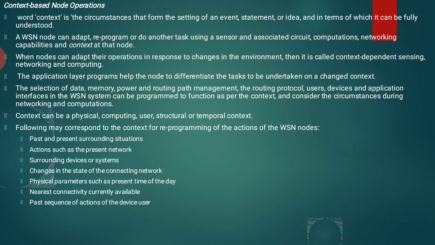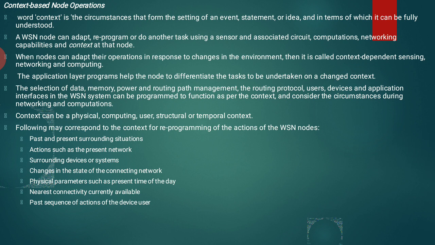Okay, when a node can adapt its operation in response to changes in the environment, when the device can adapt its operation in response to changes in the environment, then it is called context dependent sensing, networking, and computing. So whenever a system is adapting its operation and responding to changes in the environment, this concept is called context dependent sensing, networking, and computing. It may be an event, a statement, or an idea. Such systems are treated as context dependent sensing, networking, and computing.